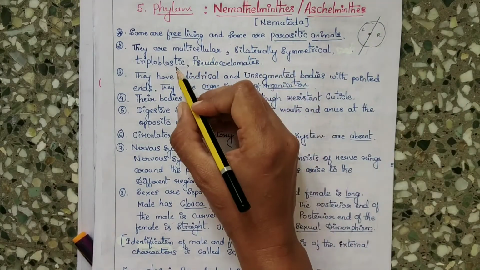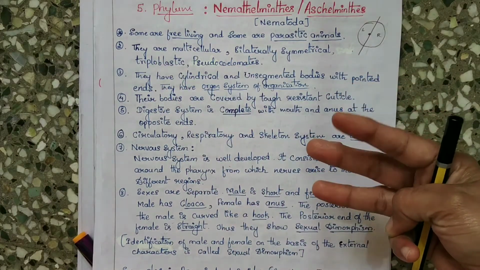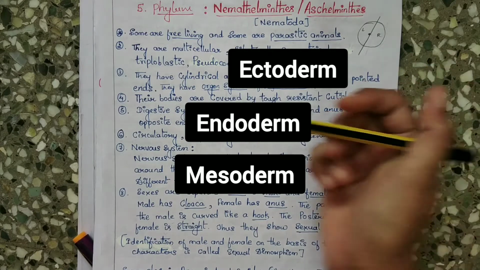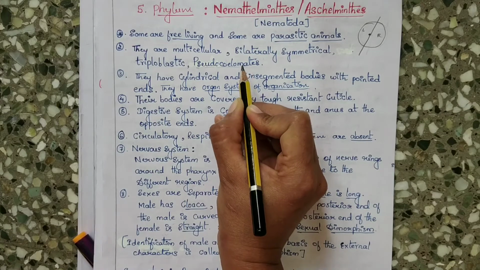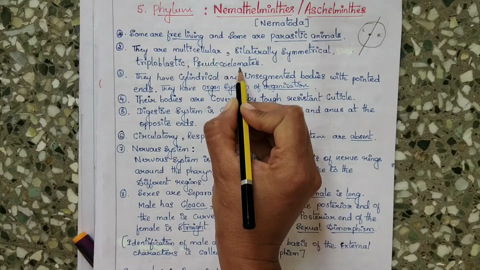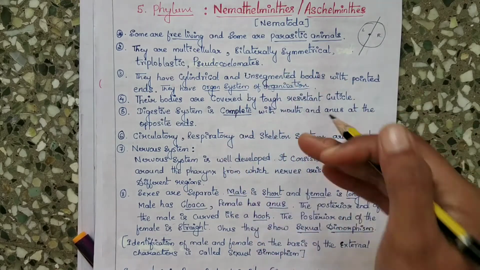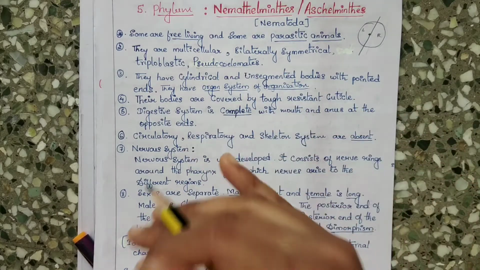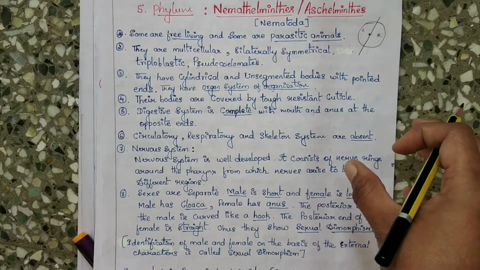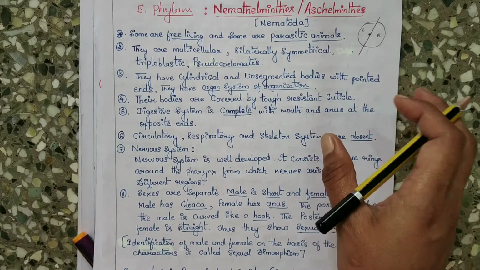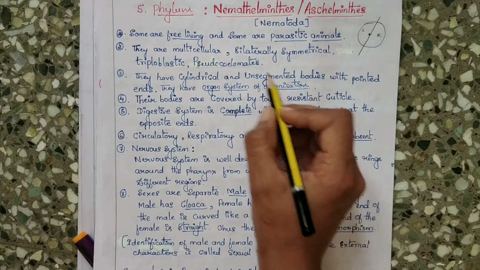And these Aschelminthes or nematodes are triploblastic, which means the body consists of three layers: ectoderm, endoderm and mesoderm. And they are pseudocoelomates. Let us know what pseudocoelomates are. Pseudocoelomates means in some animals the body cavity is not lined by mesoderm, but lies between the ectoderm and endoderm. Such a body cavity is called a pseudocoelom, and the animals which possess it are called pseudocoelomates. An example is Aschelminthes.